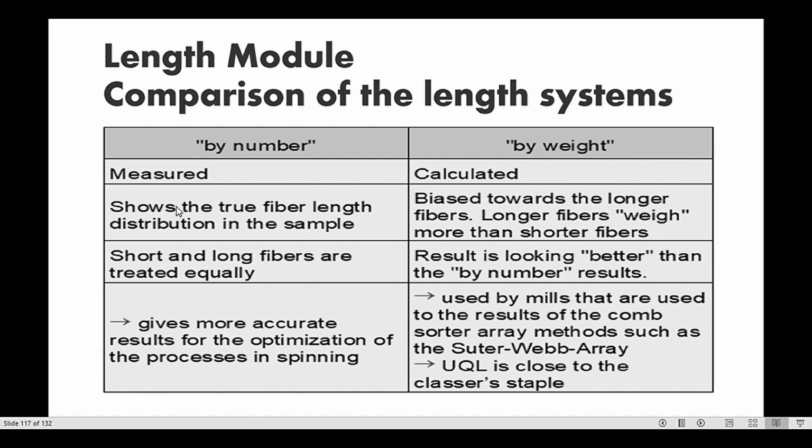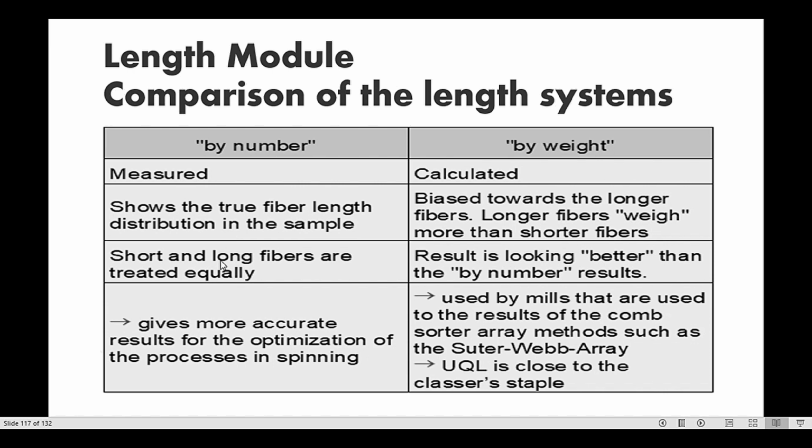Second difference is that by number shows the true fiber length distribution in the sample. While in the case of by weight, it is biased towards the longer fibers, which weigh more than the short fibers. As it is biased toward the longer fibers, it gives more weight as compared to the short fibers. Fibers below 12.7 millimeters or half inch give less weight.